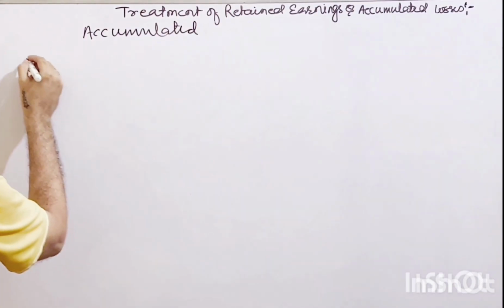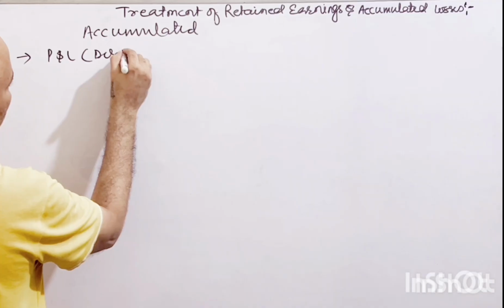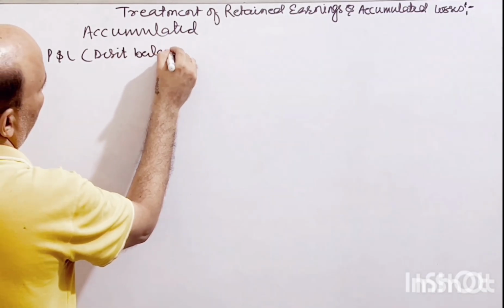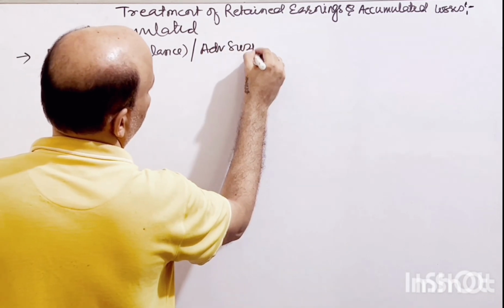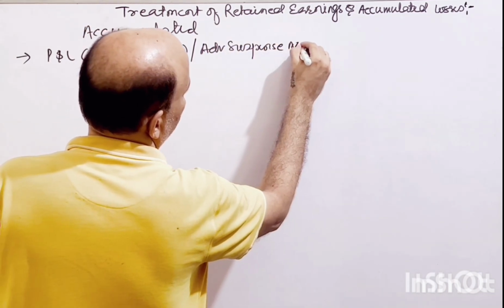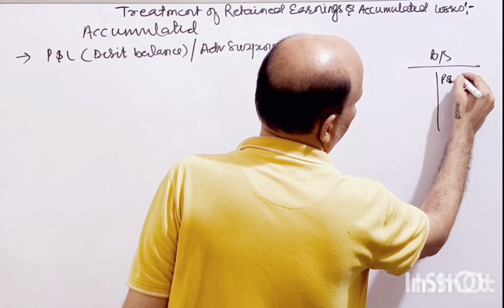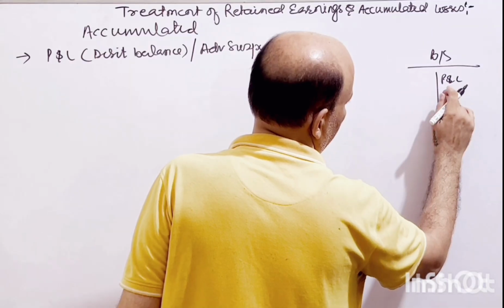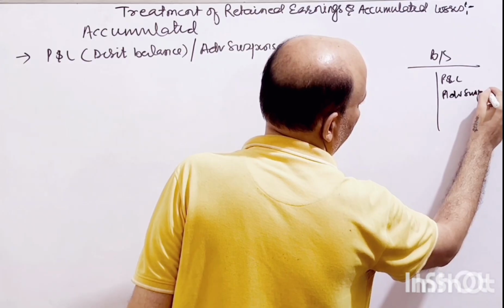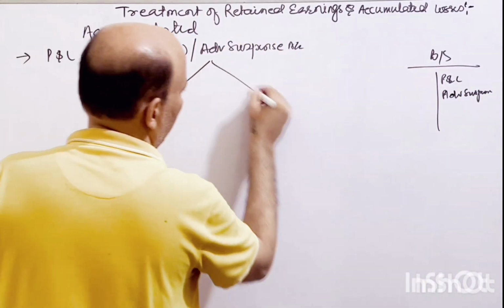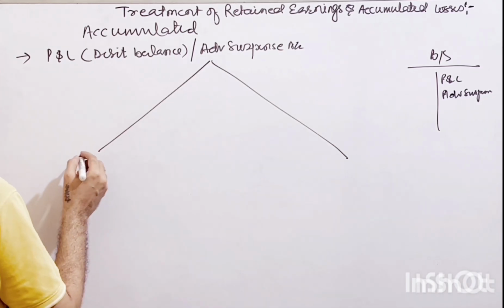Accumulated loss, most of the time, will appear with the name of profit and loss with a debit balance, or advertisement suspense account. You will see that in your balance sheet right here: profit and loss account appears, and advertisement suspense account will appear, right? So we have two treatments. Most of the time, 99.99%, you will have this one, right?